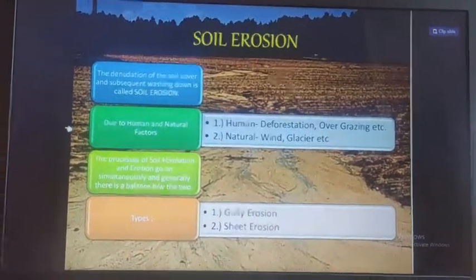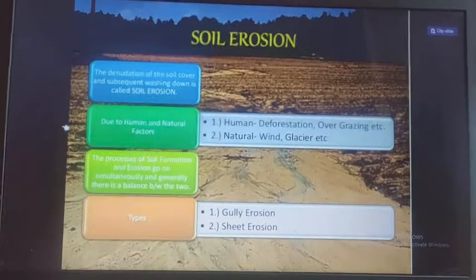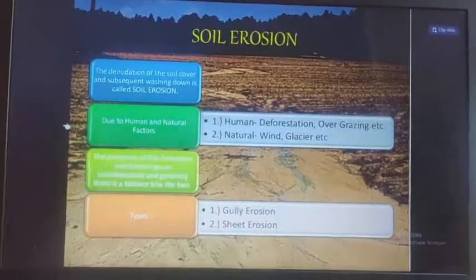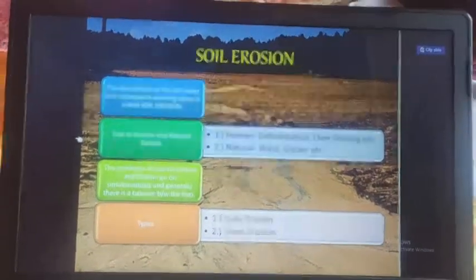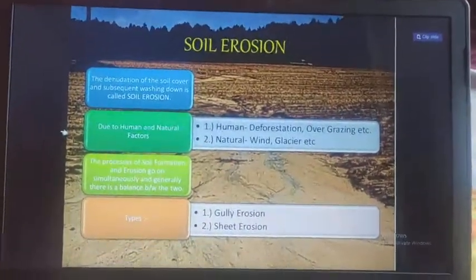Dear students, sometimes water flows as a sheet over large areas down a slope. In such cases, the top soil is washed away. This is known as sheet erosion.